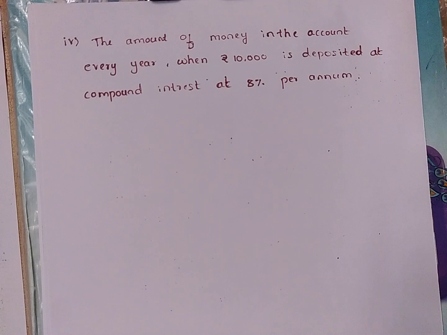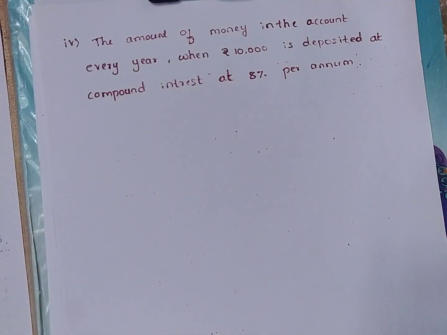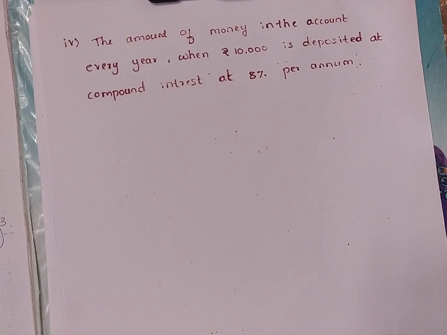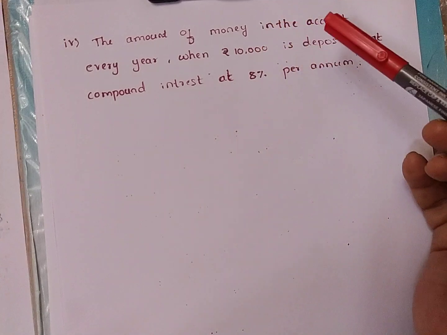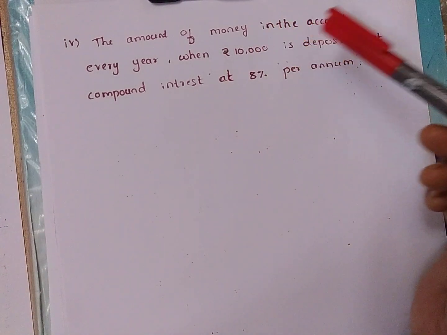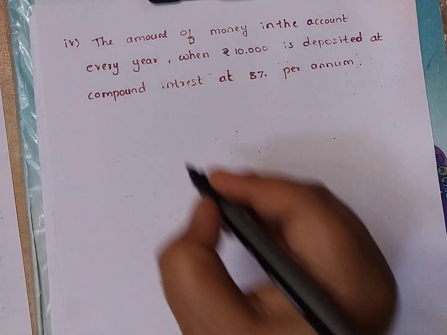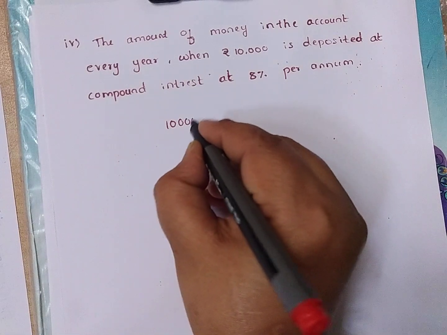Next, the fourth question is, the amount of money in the account every year when rupees 10,000 is deposited at compound interest at 8% per annum. See here, some amount of money is there. So what is the amount? In the amount every year when rupees 10,000 is deposited. First it was deposited, 10,000 rupees.